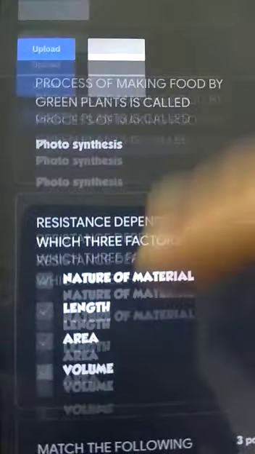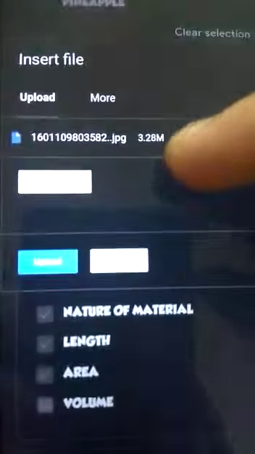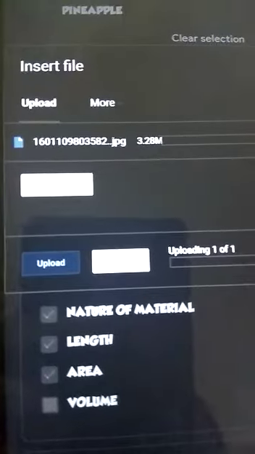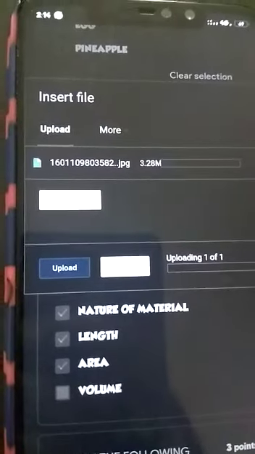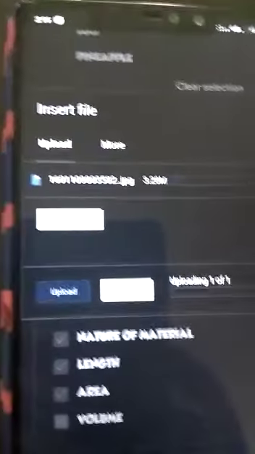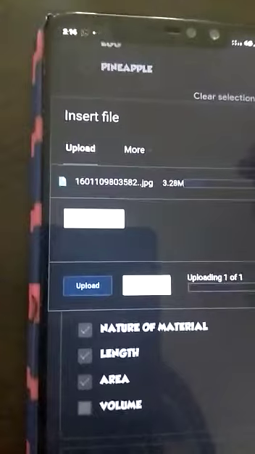I hope it has worked for you. So in this way, you will upload your file. You will be attempting your match the following questions. You will be attempting your short answer types, one word types, MCQs and checkboxes.